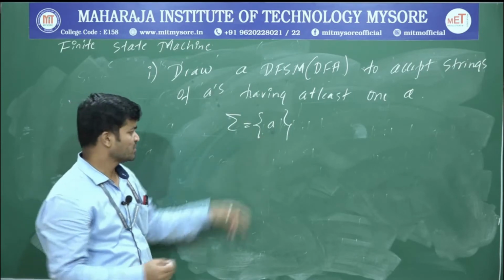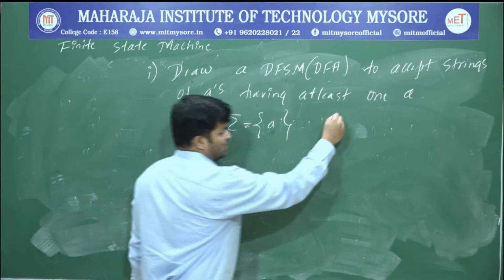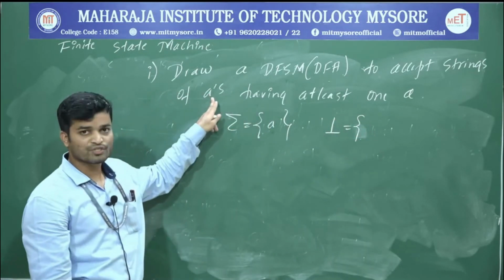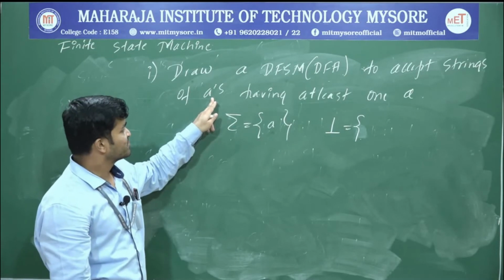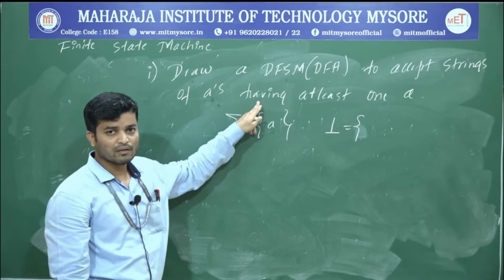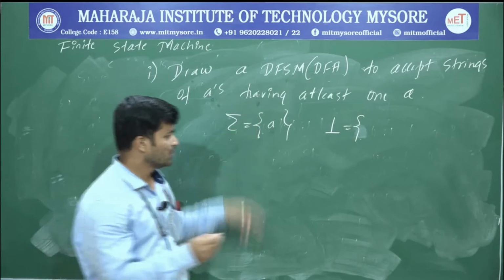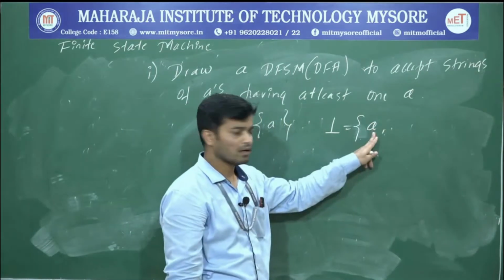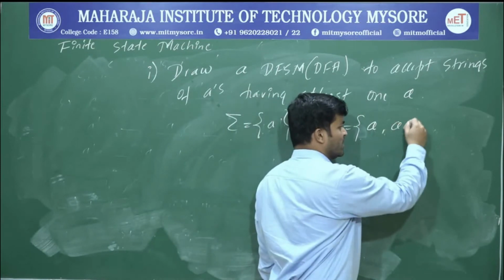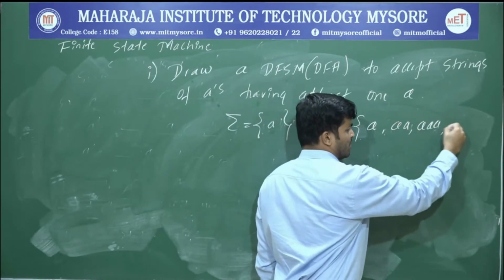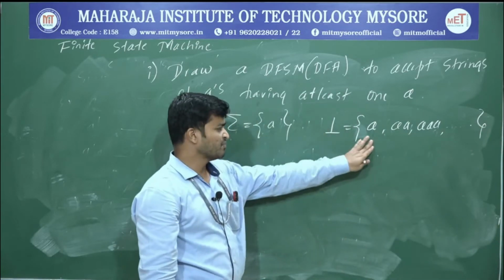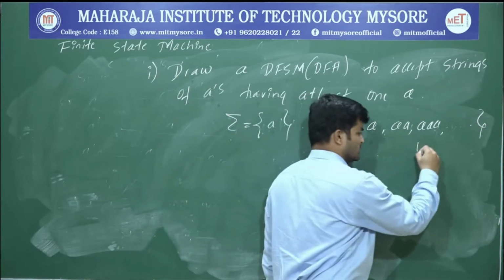Next we have to define the language. So what is the language? Just observe the question. Accept strings of A's having at least one A. There should be at least one A. That's it. Your string will go to start. In the worst case, you will get A. Then I can write AA, AAA, and this will continue. So what's the type of the language? Language is infinite.